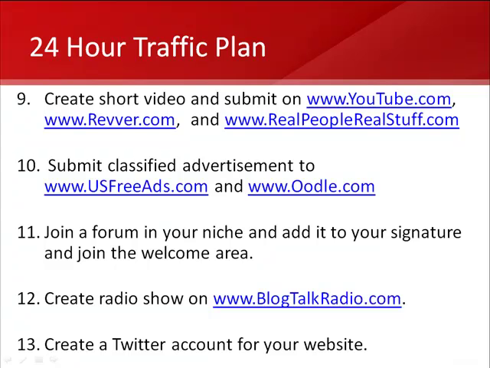And you're going to want to include your main keyword phrase somewhere in that Twitter account name. What's so powerful about Twitter is that it will link back to your site, because you want to set up your profile so it links into your website. Then you can make a few Twitter posts that mention your site as well. And then within Twitter, you want to go out and follow people inside of your niche, because that's going to help you get a targeted following rather quickly.